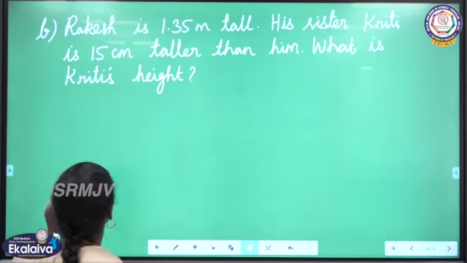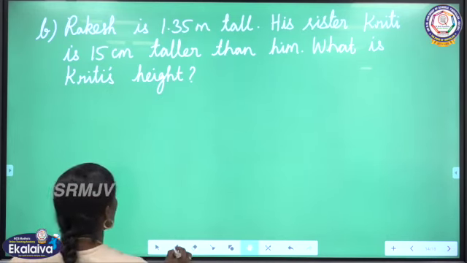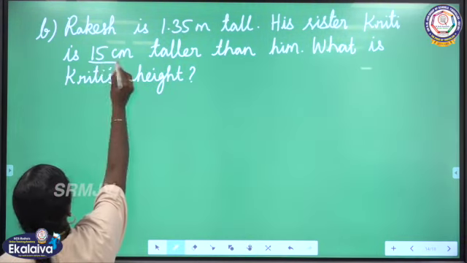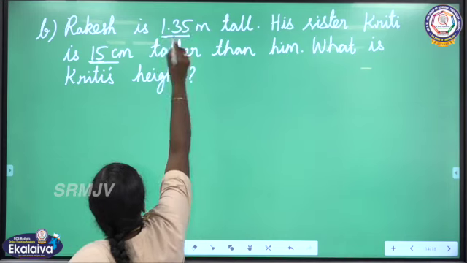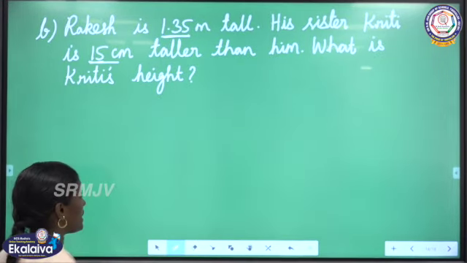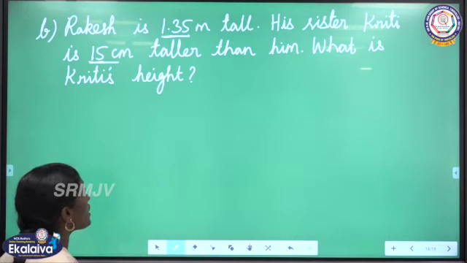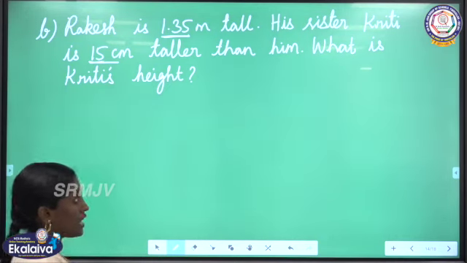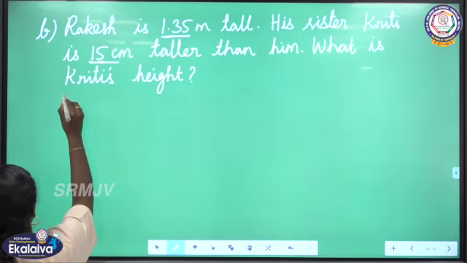The next one, Rakesh is 1.35 meter tall. His sister Kriti is 15 centimeter taller than him. Rakesh's height is 1.35 meter. His sister is 15 centimeter taller than him. What is Kriti's height? Now we are going to find his sister's height. Okay.